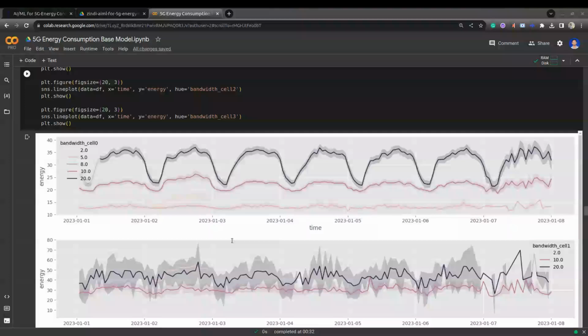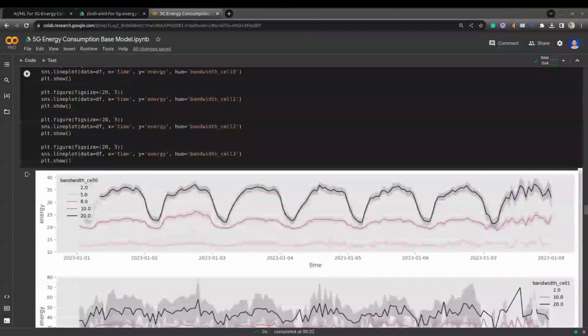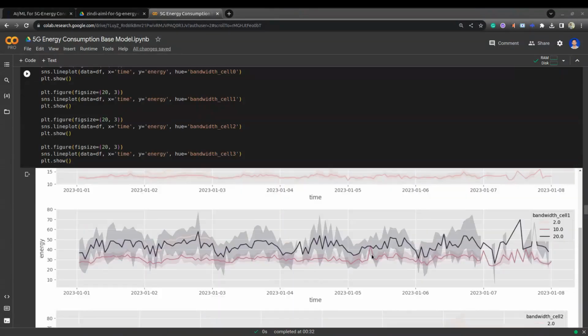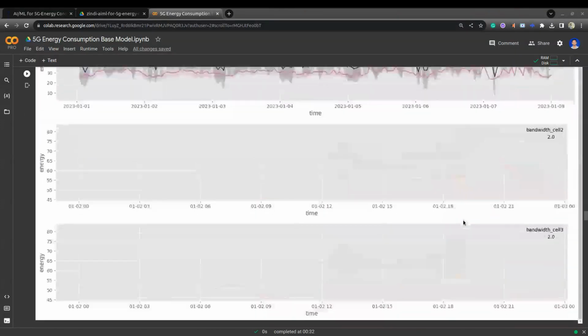Now we can see the bandwidth and cell types. Here you can see the bandwidth and cell 0. We can observe that while increasing the bandwidth, the energy is also increasing. So here bandwidth 20 has strong fluctuations. For cell type 1 we are also seeing fluctuations, but cell type 2 and cell type 3 have very less.